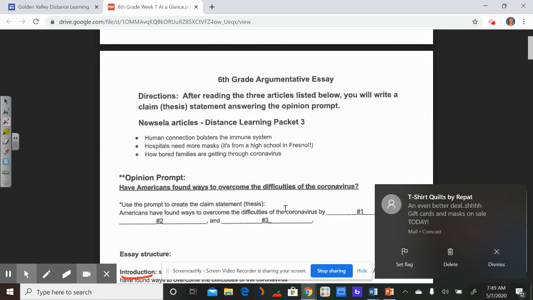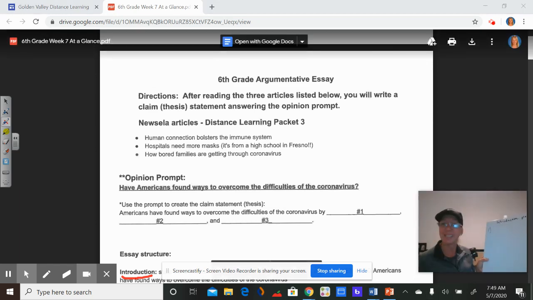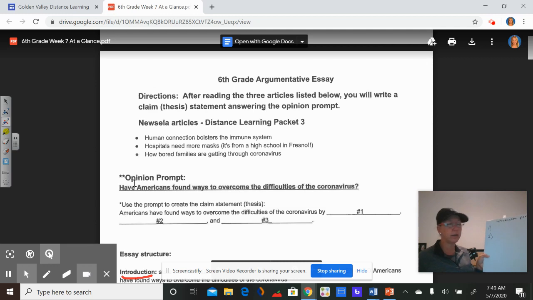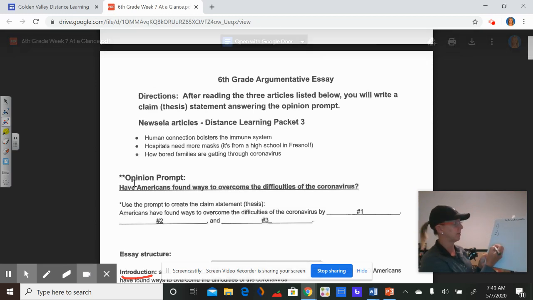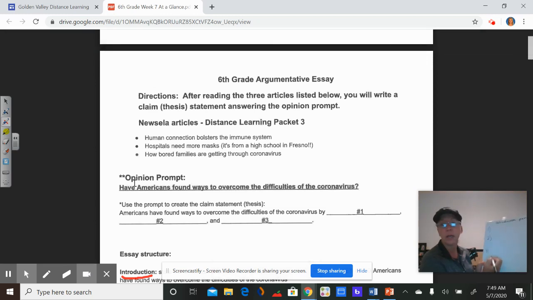We're going to leave a blank spot for the first one because we have not done that. That's the first sentence in your introduction paragraph. We are going to leave the second sentence blank because we're not there yet. We're just filling in this pre-created third thesis statement. So this is our third sentence. You can have more than 3 sentences in your introduction. You can have 4, you can have 5. But we're just going to focus on the basics for this. So we're just going to do 3.